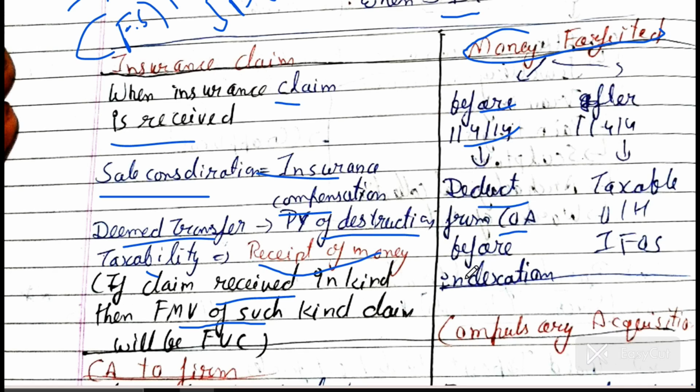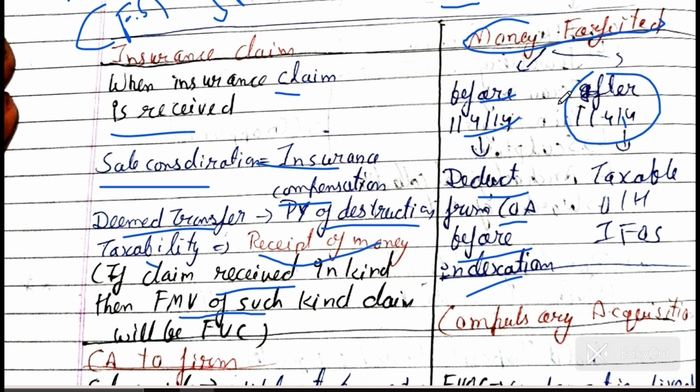So what you have to do is deduct it from the cost of acquisition before indexation. Money forfeited is like when you had done a contract and the other party is not going to fulfill the contract terms and conditions and is cancelling that contract, then you will forfeit the amount that he has paid you in advance. So this is the money forfeiture you have studied in shares. If it is done on or before 1 April 2014, you have to deduct it from the cost of asset before indexation.